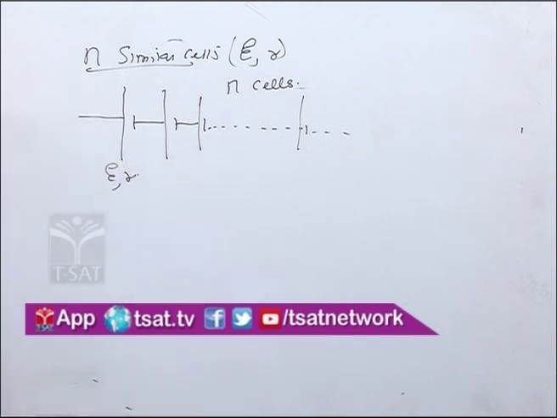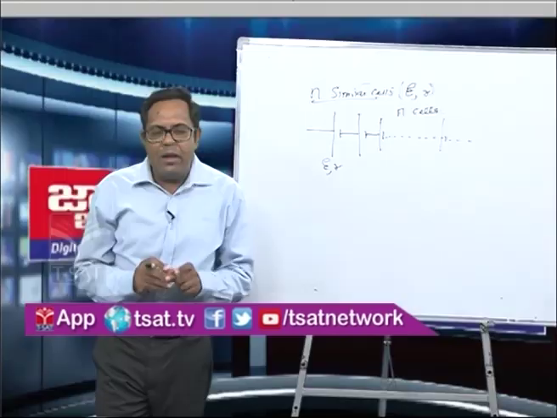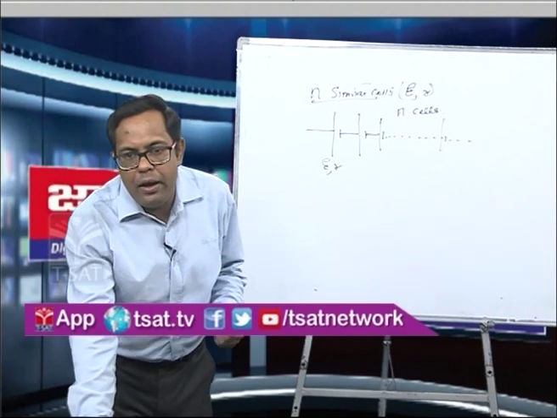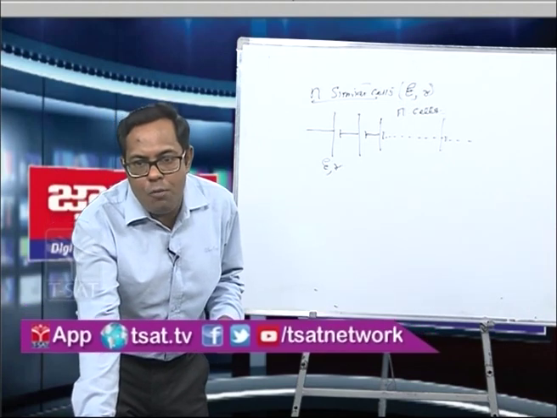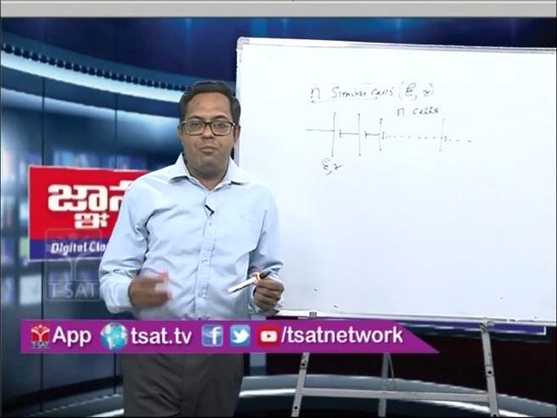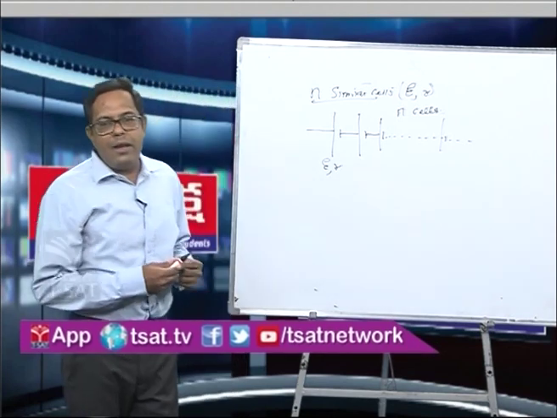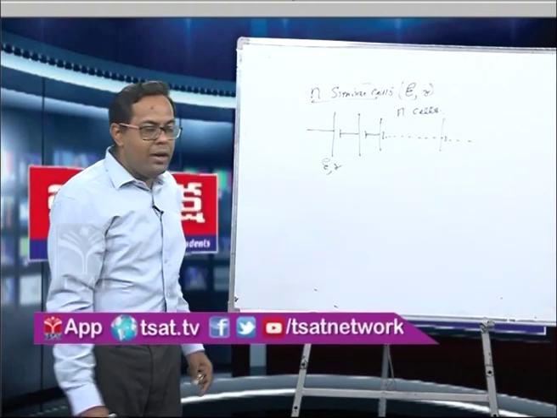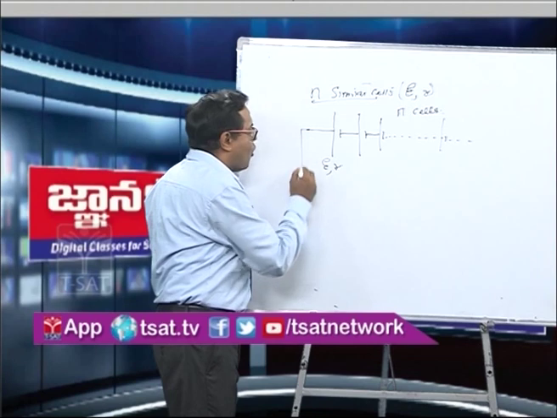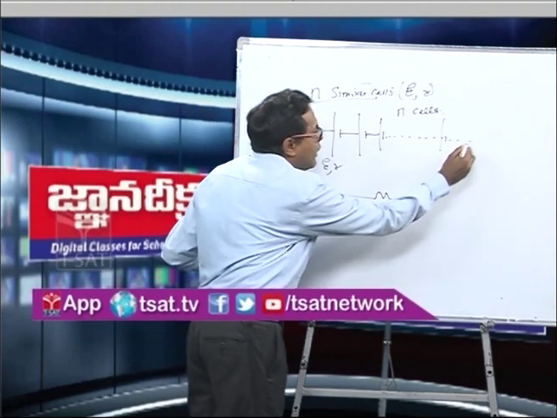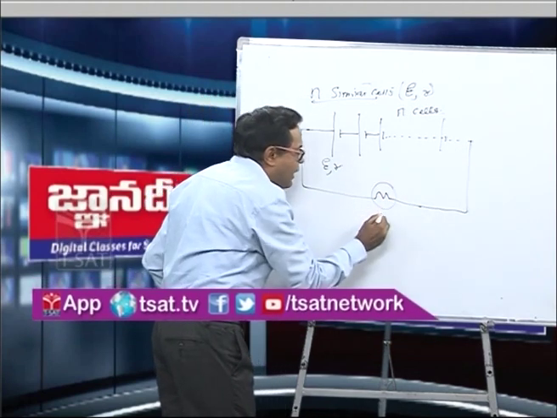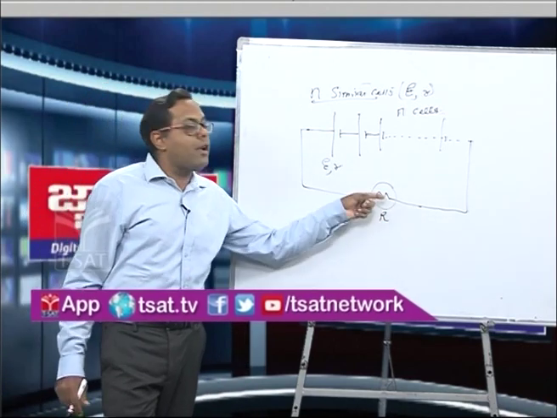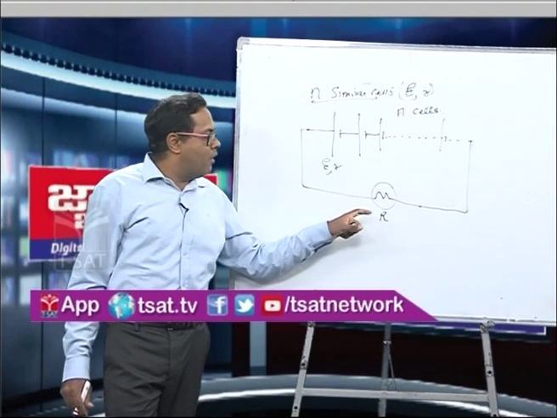Now when these cells are joined in series, they are joined for a specific purpose. For example, if you see here, these cells are joined to glow a bulb. It means when the electric current passes, this bulb will glow. So there should be some resistance at the output, that is the bulb here. So let us consider this combination of cells is connected to an external resistance. It may be a bulb or any other electrical equipment. Let the resistance of this bulb or electrical device be R, capital R.